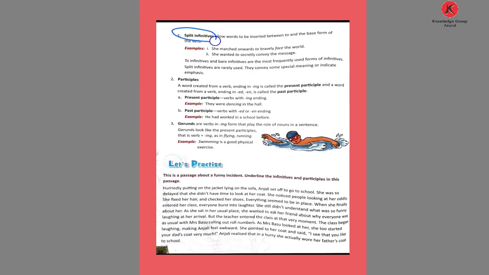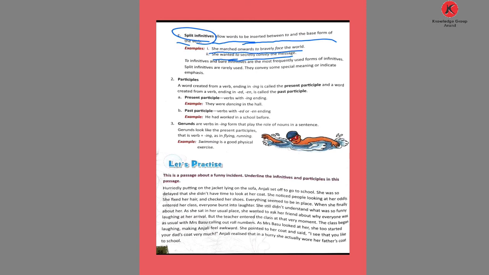Now see, the split infinitive allows words to be inserted between "to" and the base form of the verb. For example: march onwards to bravely face the world. She wanted to secretly convey the message. So why do we use split infinitives?